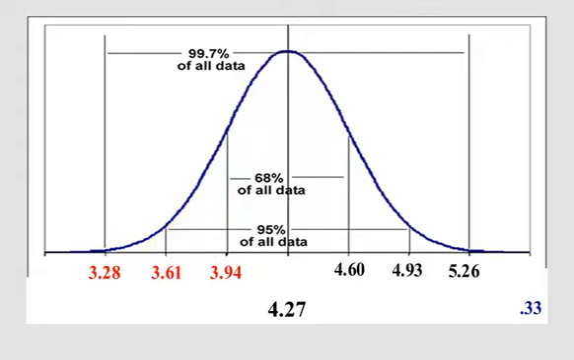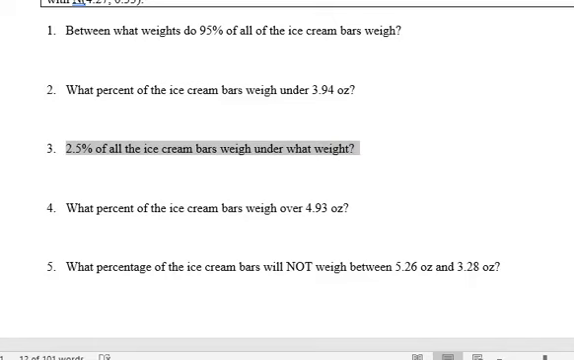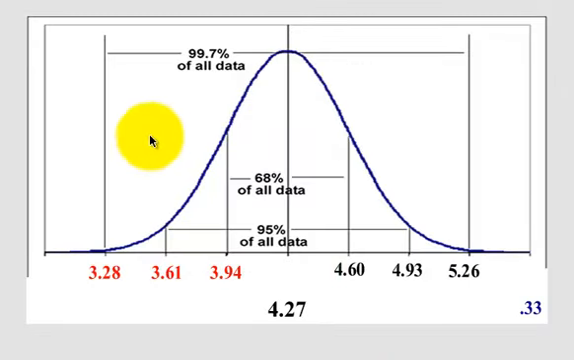Let's look at the next one. The lowest 2.5% of all ice creams will weigh under what weight? So we're looking for a little dinky one here. So 2.5% twice is 5%. So we're looking at the 95% rule, right? It's this little chunk here and this little chunk here. So this little chunk is 2.5%. So we're looking at the 95% rule again. Okay, so it's going to be 3.61. In other words, 2.5% of the fudgies will weigh less than 3.61.